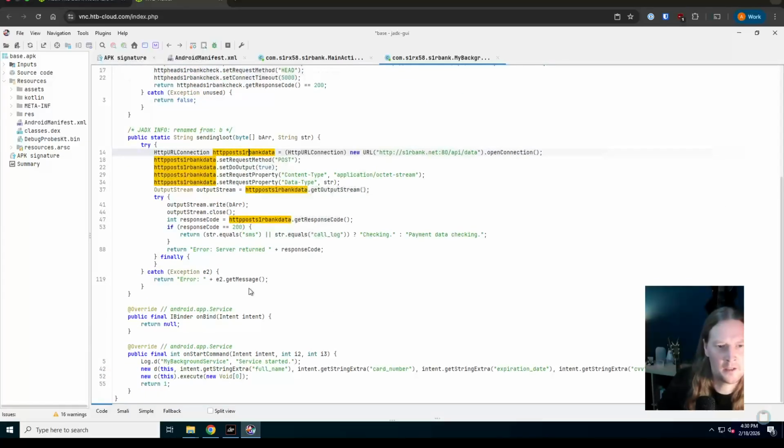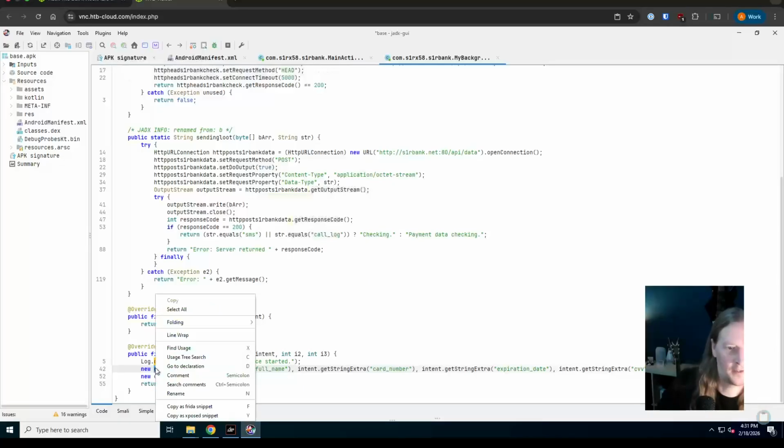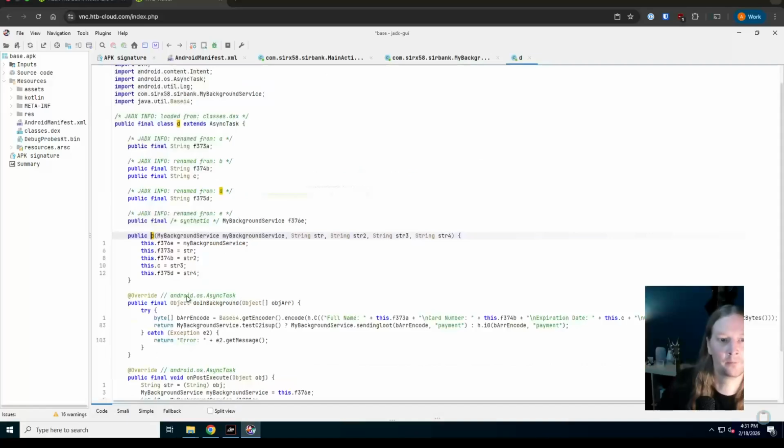Down here, we have got some other things going on. This is just putting something into the logs. This is calling a method from somewhere else, bringing full name, card number, expiration date, CVV. So that's what we saw in that pop-up. That's being collected somewhere and being passed to this to do something with. So let's go to where that's declared and have a look, see what's going on here.